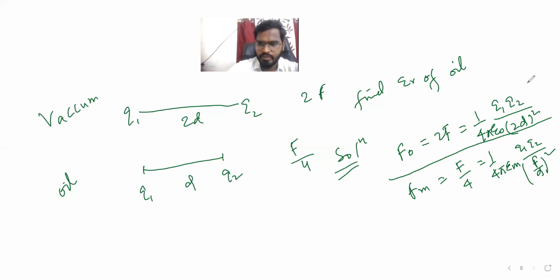If you divide equation 1 by equation 2, Q1 Q2 cancels out, and you get the answer from this calculation.